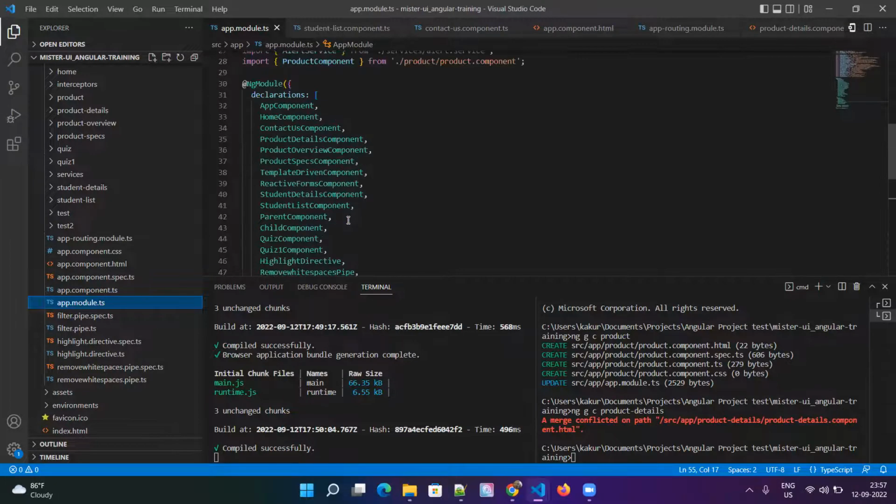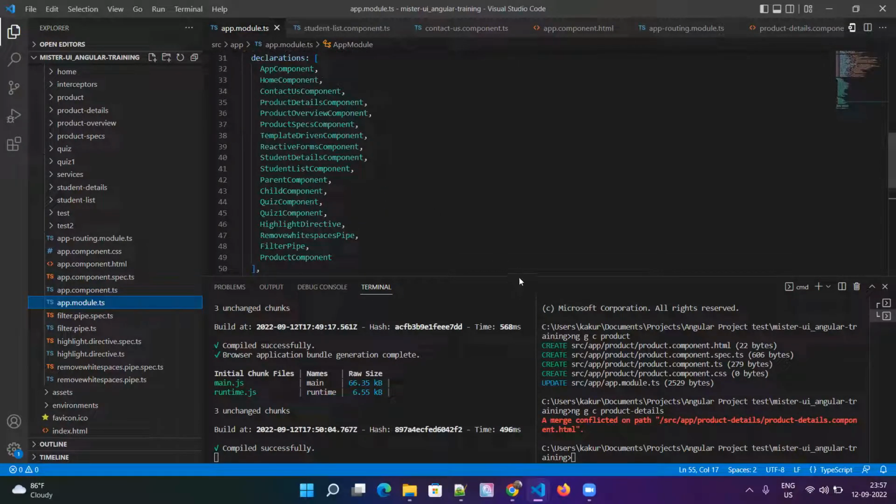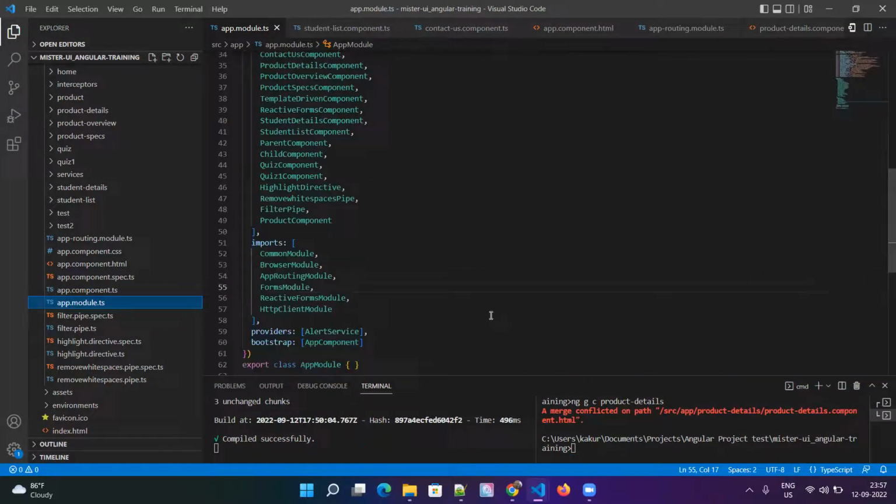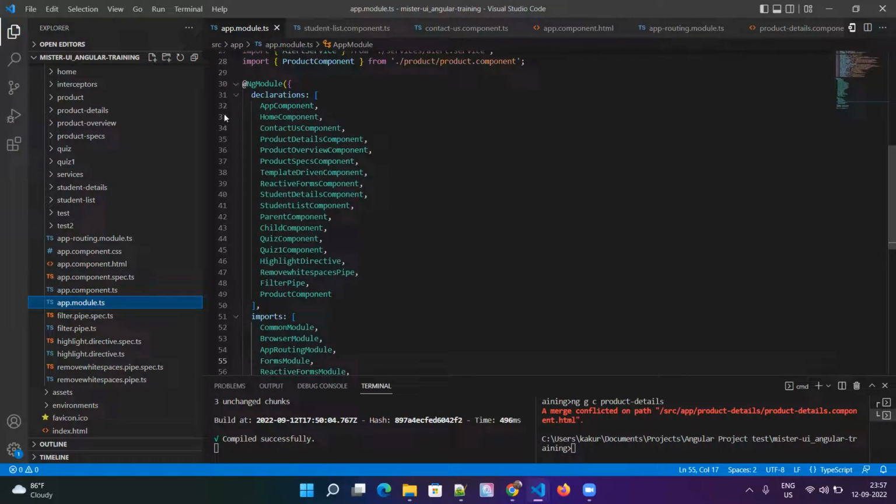And they might ask, what is the metadata inside the app module? Metadata means whatever you put inside the decorator. It may not be only for NgModule, right? It can be for component, it can be for directive, injectable.